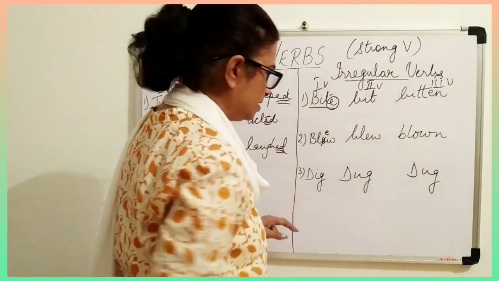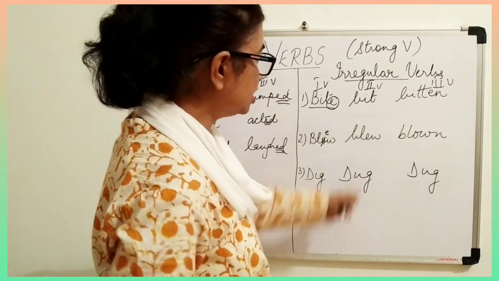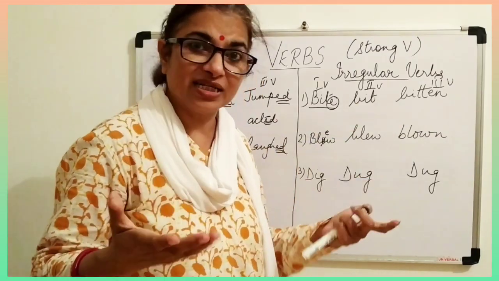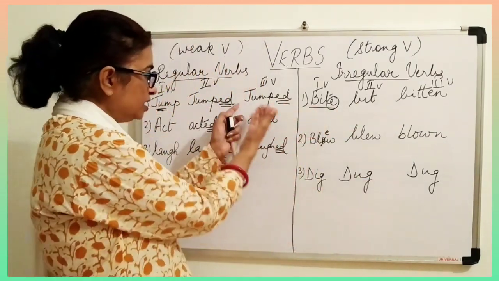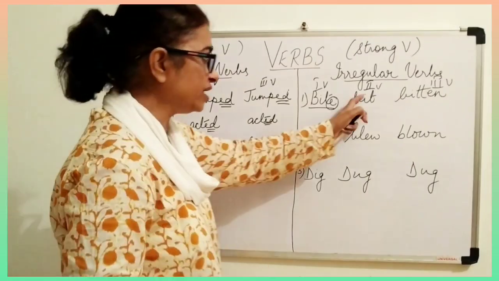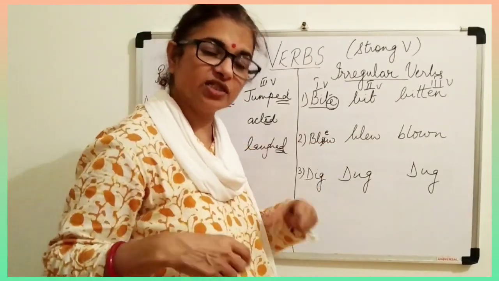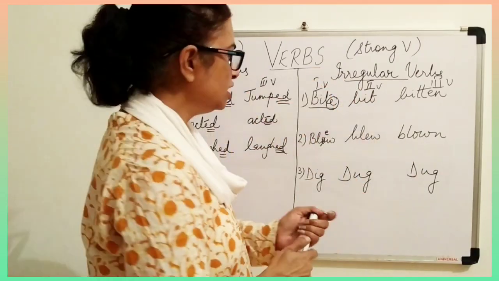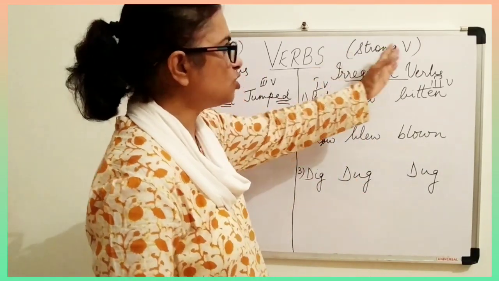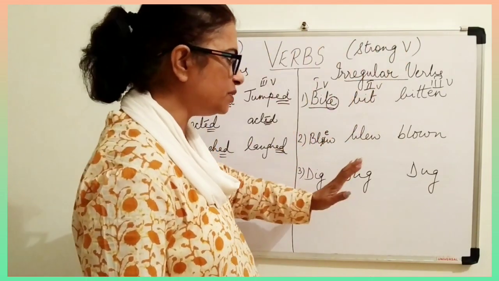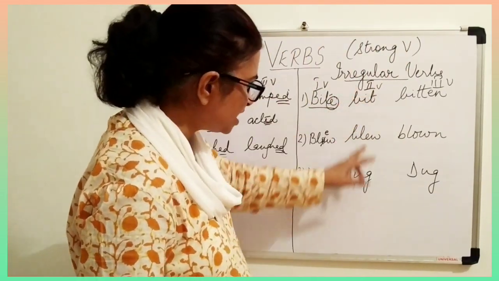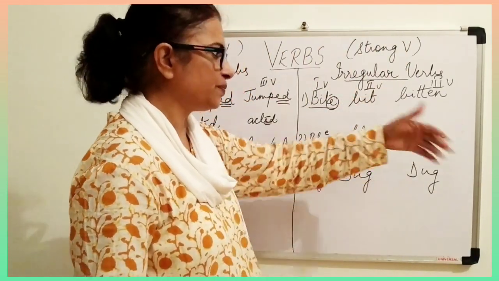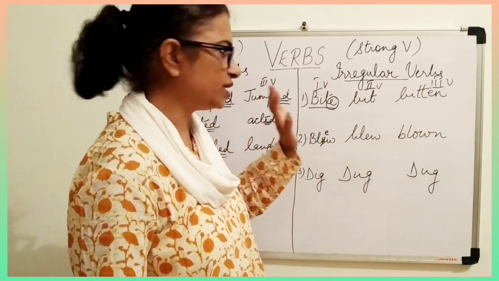So it is so strong that it does not need the help of any other addition. In fact, it is so strong that within itself it changes, all the muscles are there. So that is why you can call them strong verbs. This is very easy to remember. You only look at the second form of the verb. For the third form, you don't have to see anything.